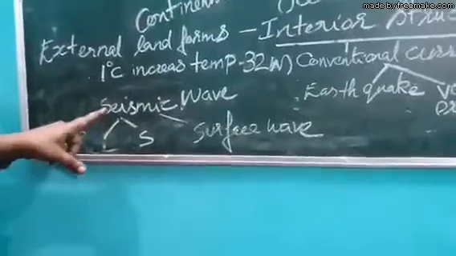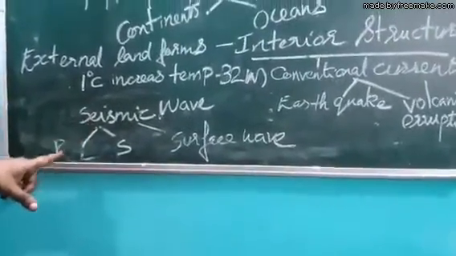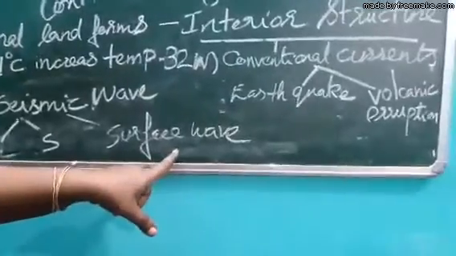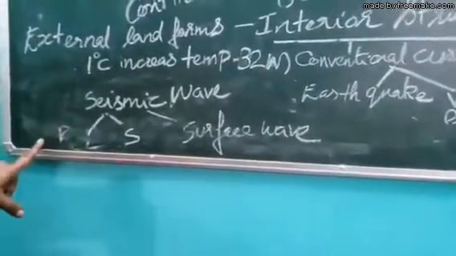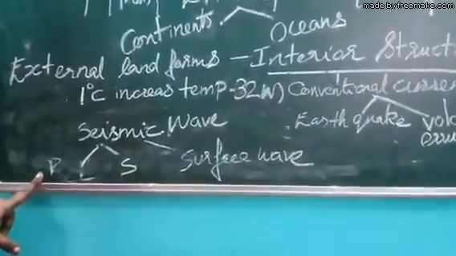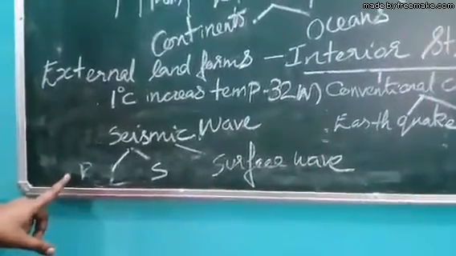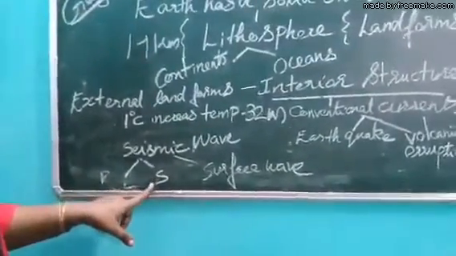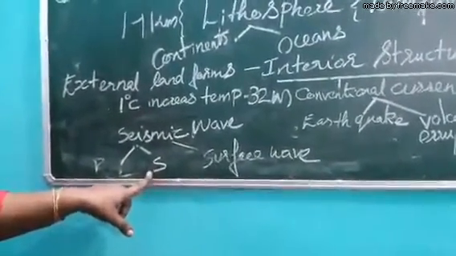Which are the three types of seismic waves? They are primary waves, secondary waves and surface waves. Primary waves can pass through both solid and liquid materials. Secondary waves can only pass through solid.